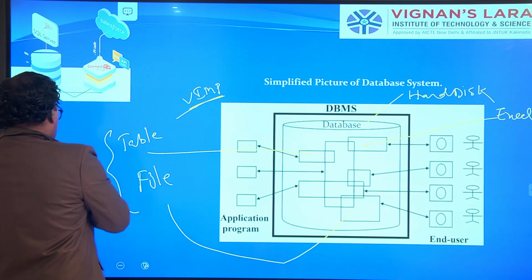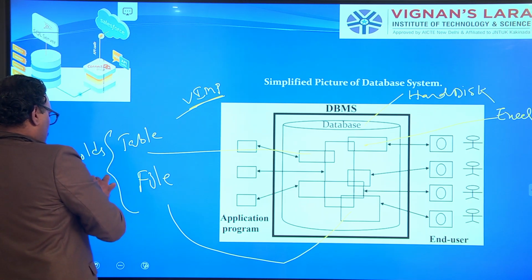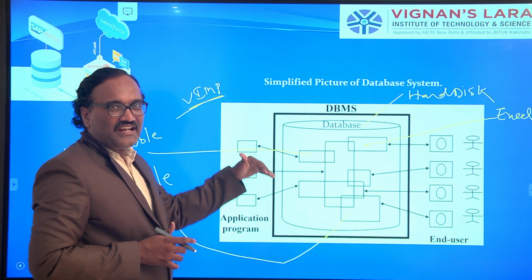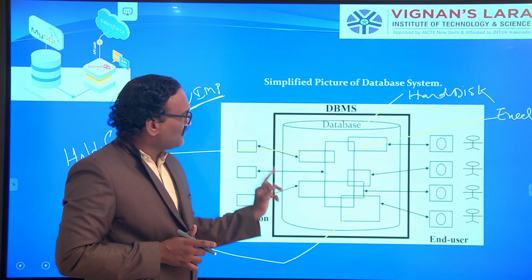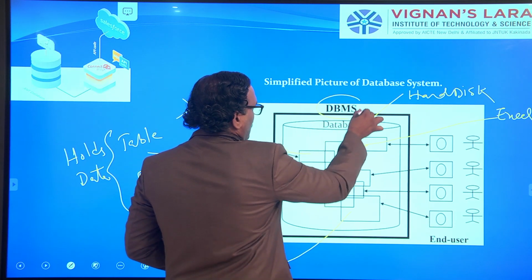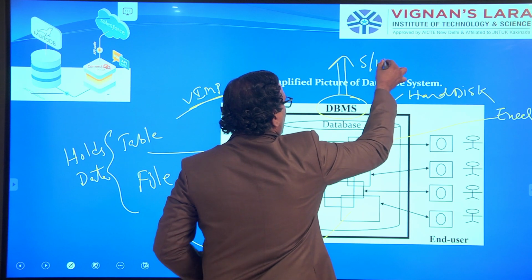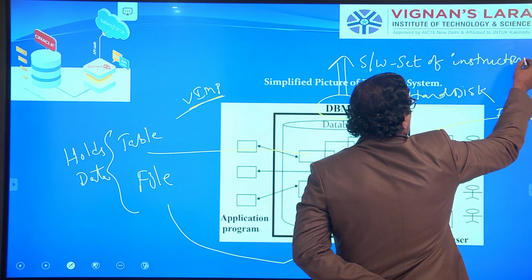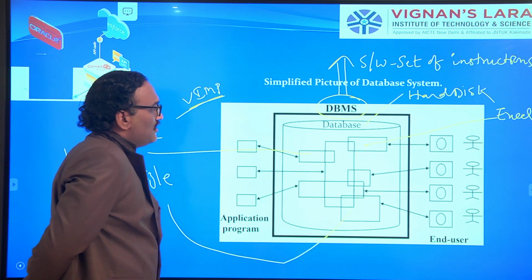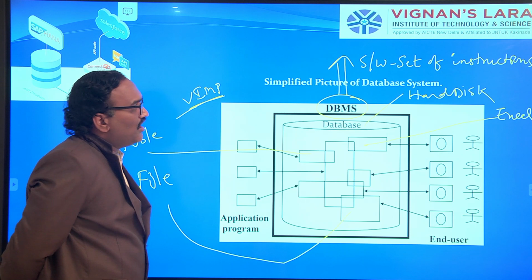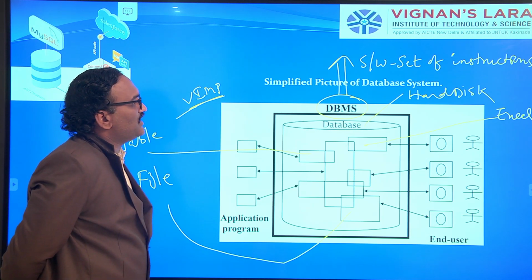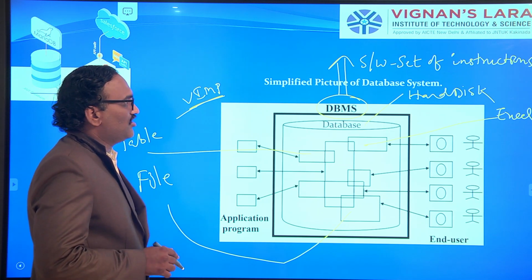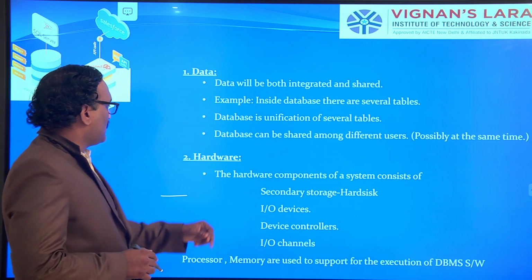All these files and tables hold data. If you want to insert, update, or retrieve any kind of information inside these files, you need a software or set of instructions which organizes this, that is DBMS. How does this DBMS organize your data inside the hard disk?